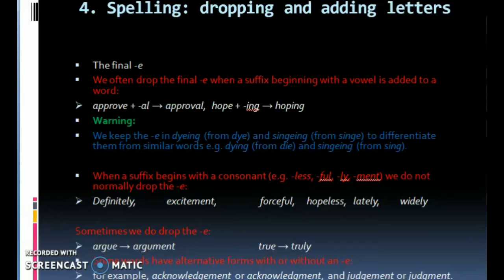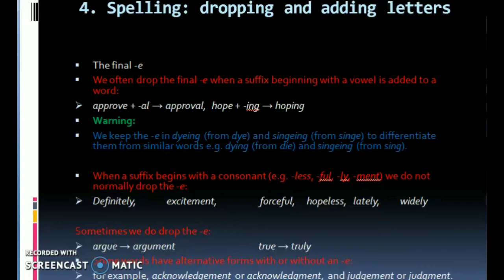When a suffix begins with a consonant, for example less, ful, ly, or ment, we do not normally drop the e. Definitely, excitement, forceful, hopeless, lately, widely.